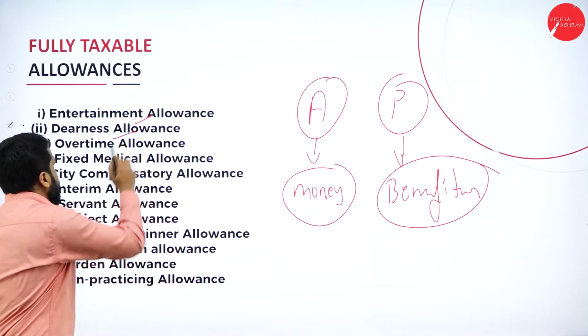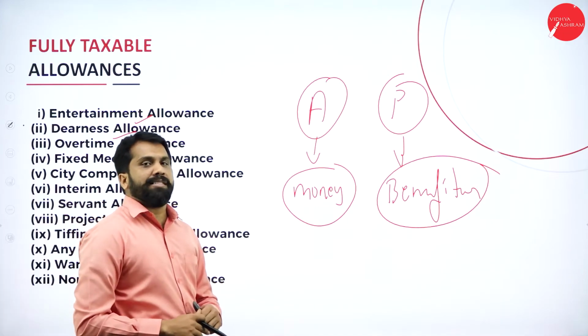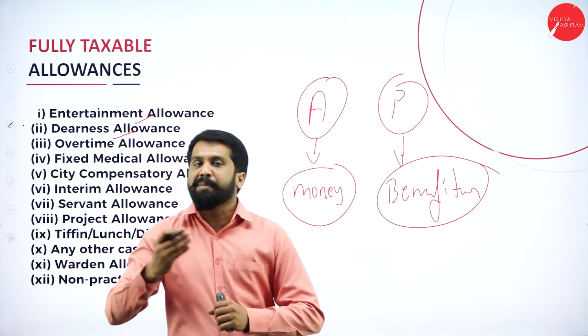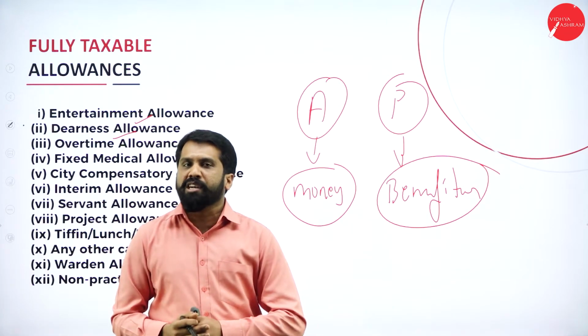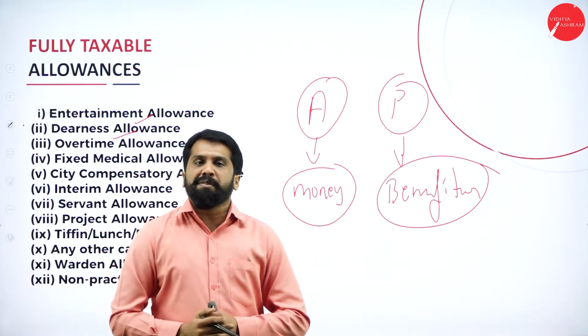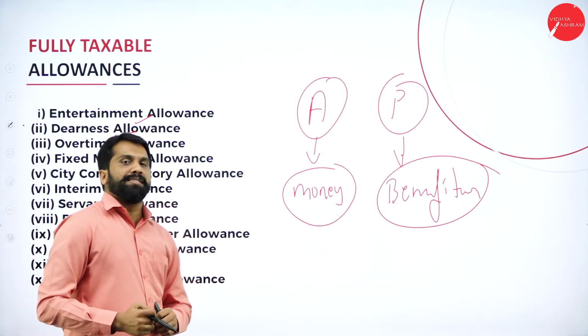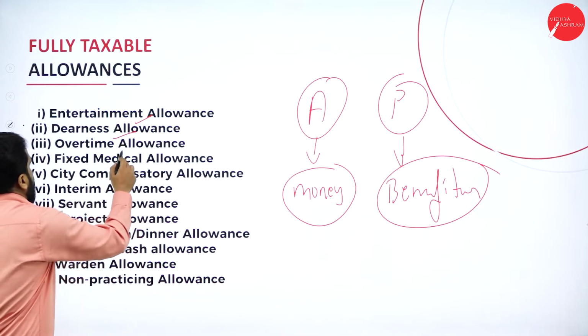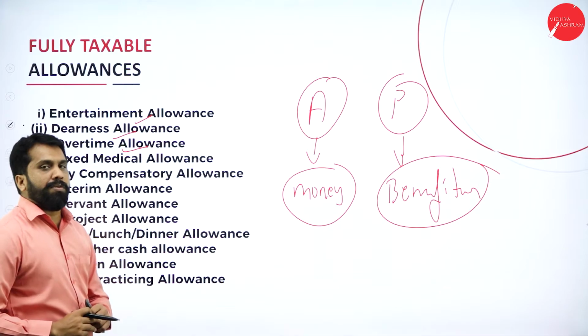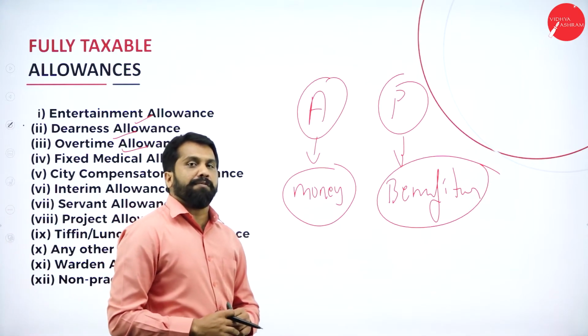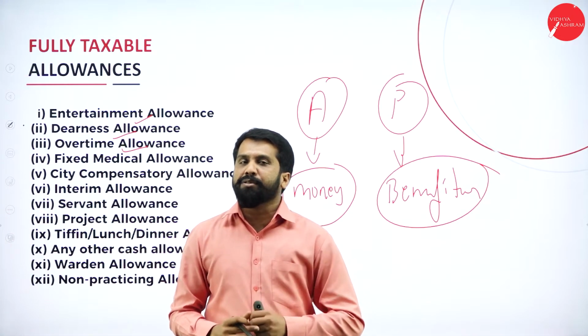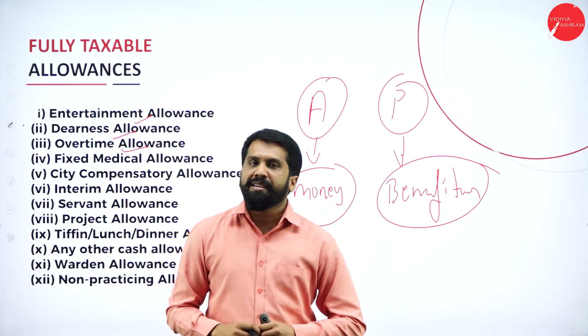Next, DA allowances. You have been sent outside or to some other branches to collect some cheque or documents. Whatever expenses you incur in between, for that the company will give you allowances. Next, overtime allowances. You are supposed to work 8 hours a day, but you work for 10 hours. The extra 2 hours you have worked, for that you will be rewarded.